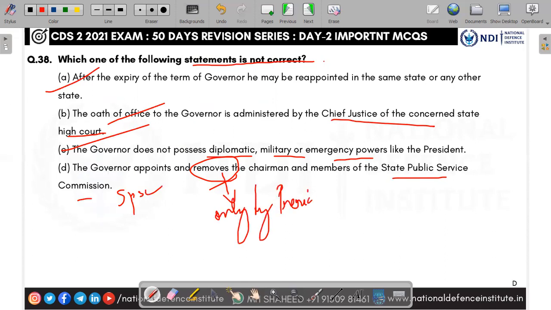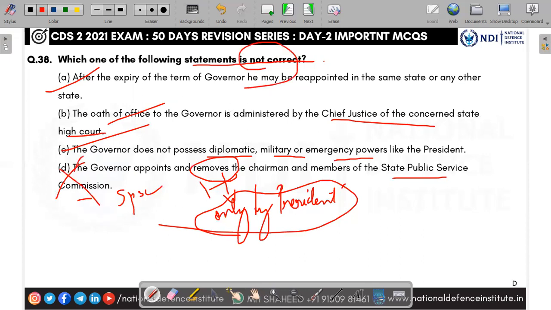Very, very important. The State Public Service Commission is a constitutional body. The members and chairman are appointed by the governor, but removal can be done only by the president, not by the governor. So option D is wrong. All the other options are right. They're asking for the not correct one. Answer is D.